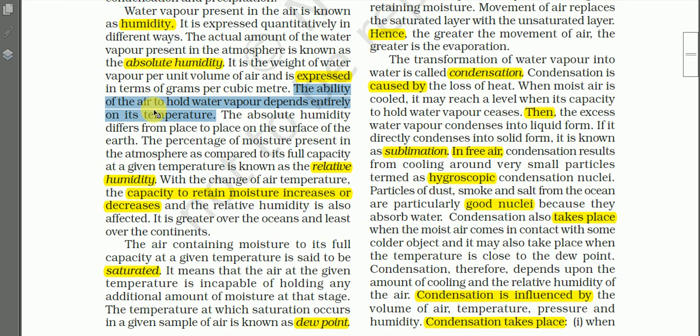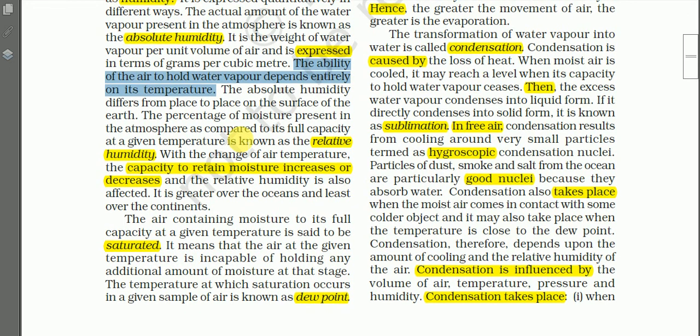If temperature rises, then the capacity of the air to hold water vapor increases, and if the temperature is lowered, then it is contracted. The volume of air is contracted, and that is why the capacity to hold water vapor is decreased. That is the point mentioned here. And see, the absolute humidity differs from place to place on the surface of the earth, that we know.